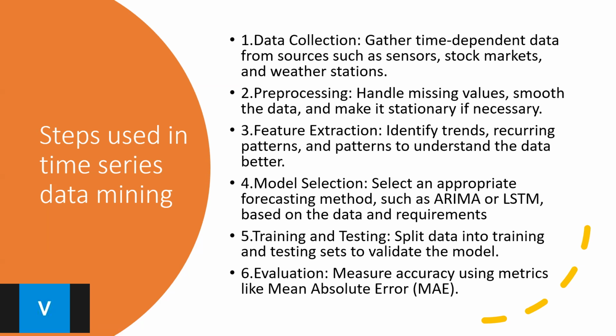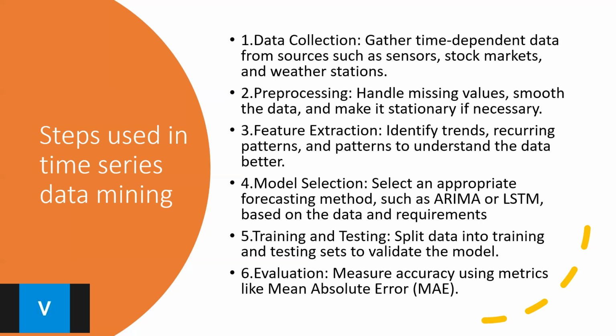Third step is feature extraction. Identifying key trends and recurring patterns within the data helps improve model accuracy. The fourth step is model selection. Depending on the nature of the data, different forecasting models are used. They are like ARIMA, Auto Regressive Integrated Moving Average, and LSTM, long short term memory, which are commonly